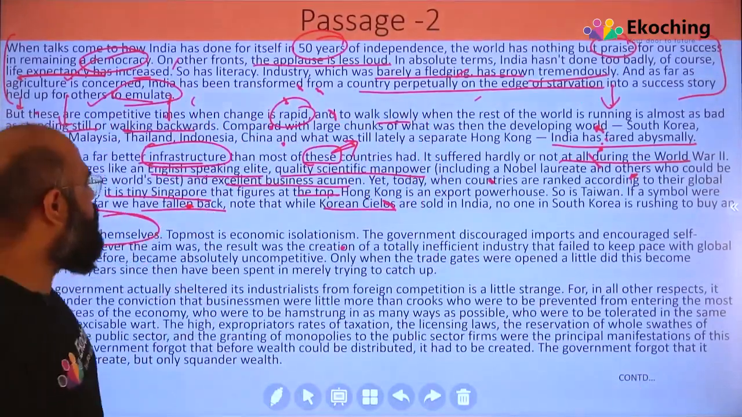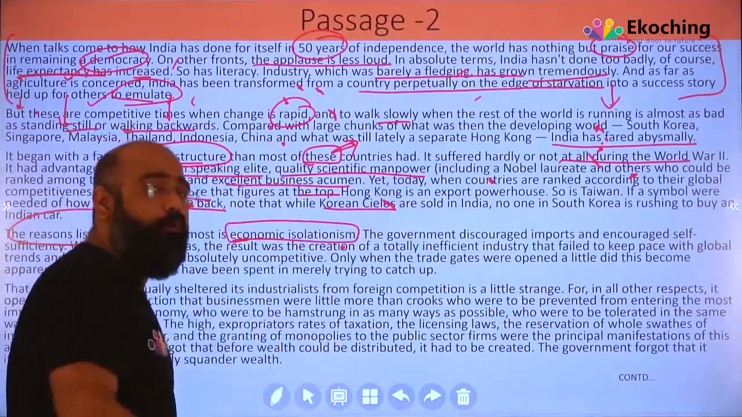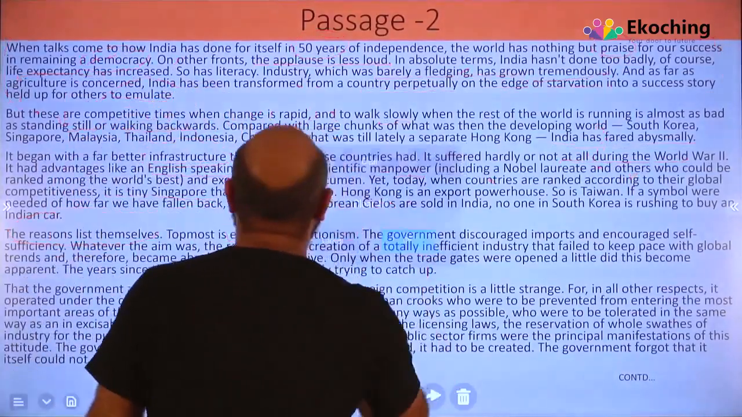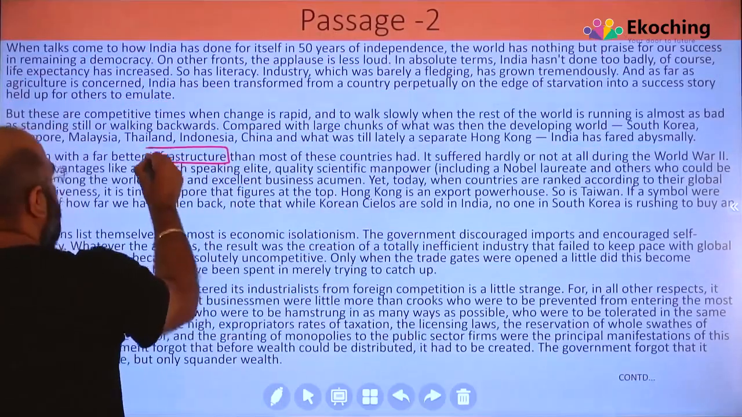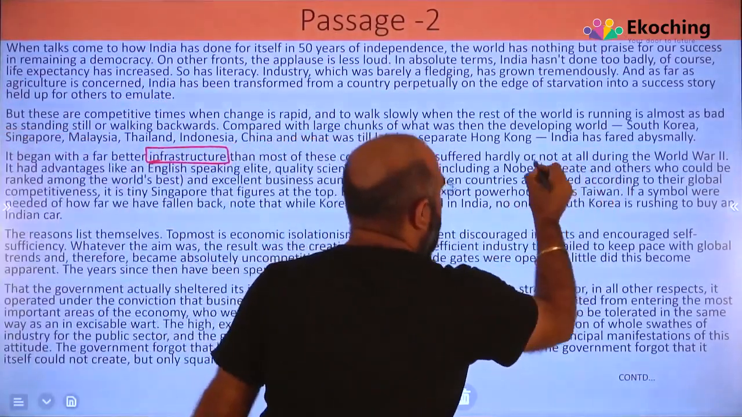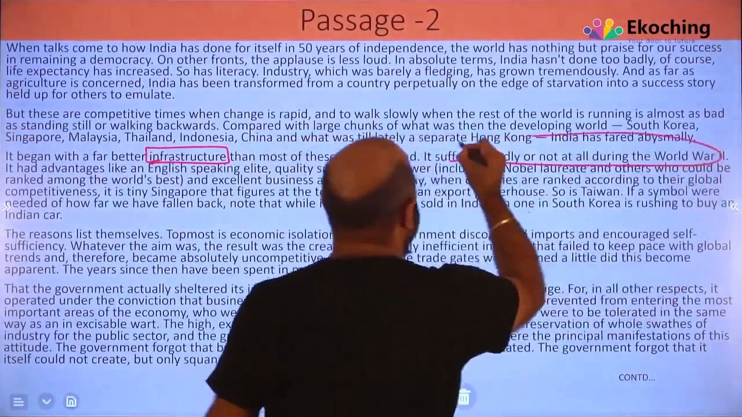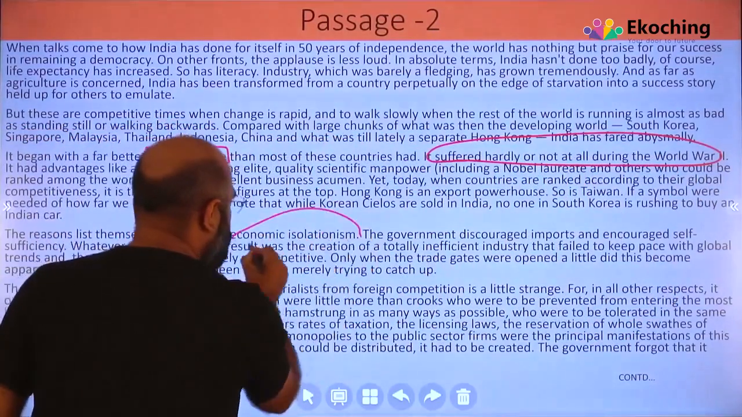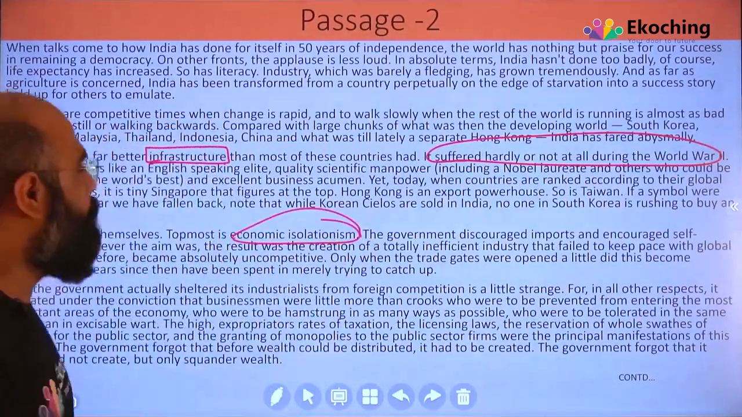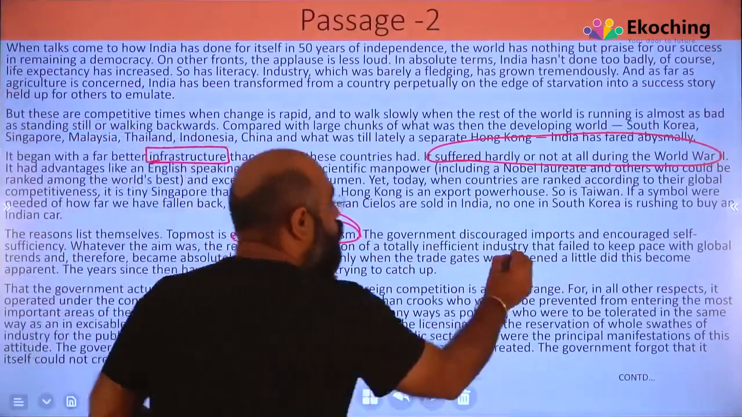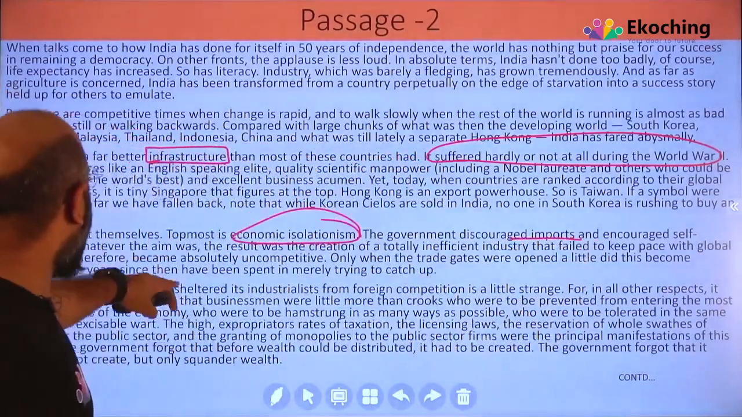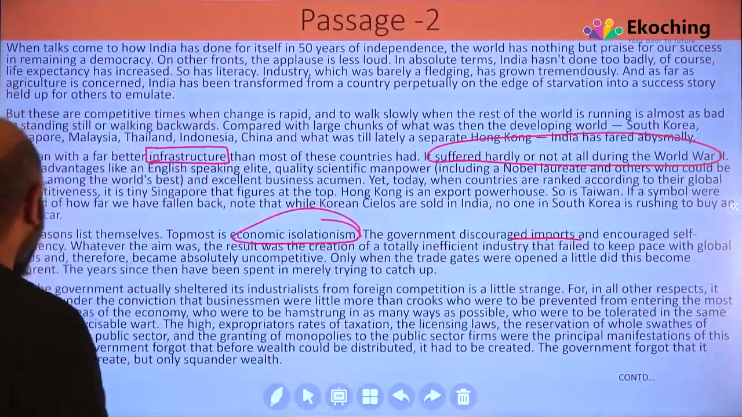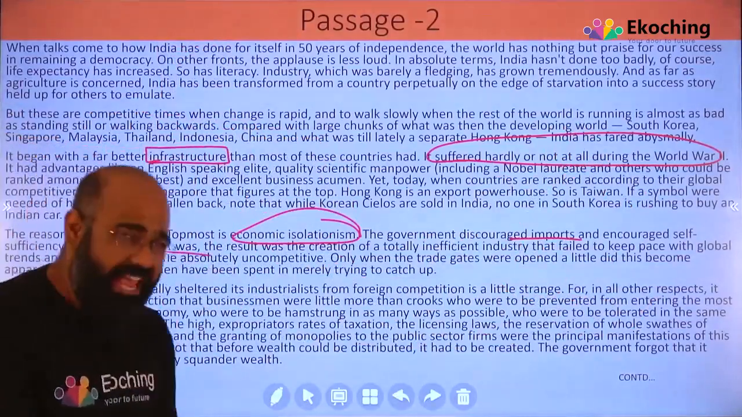The topmost is economic isolationism. Very important, guys. Main idea. I will focus on the main idea from the start here, and mark some important things. We are talking about how we have an infrastructure, and we have not suffered due to this, yet in spite of that, we are suffering. And then we are talking about economic isolationism. The government discouraged imports. What is this economic isolationism? We discouraged imports. Why? Because we thought of Atmanirbhar Bharat, right? So encourage self-sufficiency. Whatever the aim was, what was its aim?